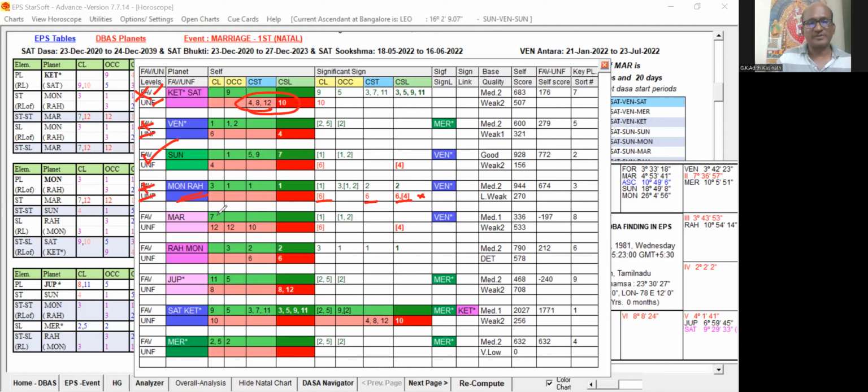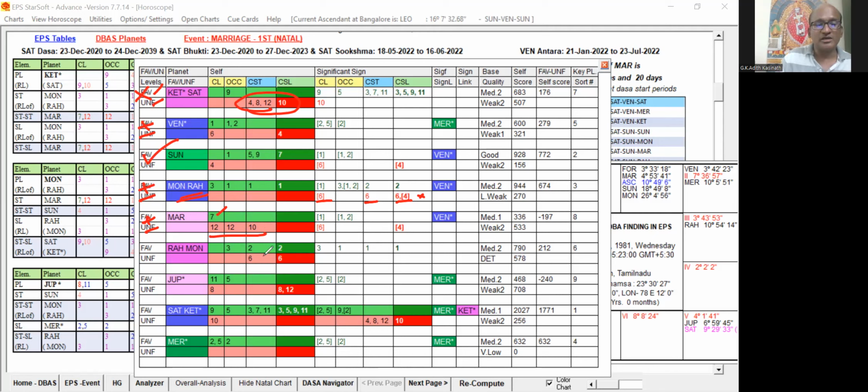Then Mars. Mars planet is 7, okay, but this is not good. So Mars is considered as only plus and minus. It is not completely detrimental, but it is having mixed 7th house, but 12, 12, and 10. Why is it mixed? Why is it not unfavorable? Because it is not having any 6th house or 8 and 12 combination present.